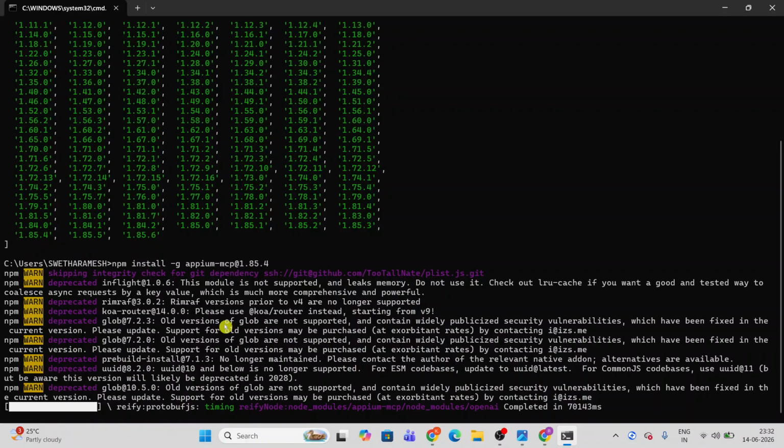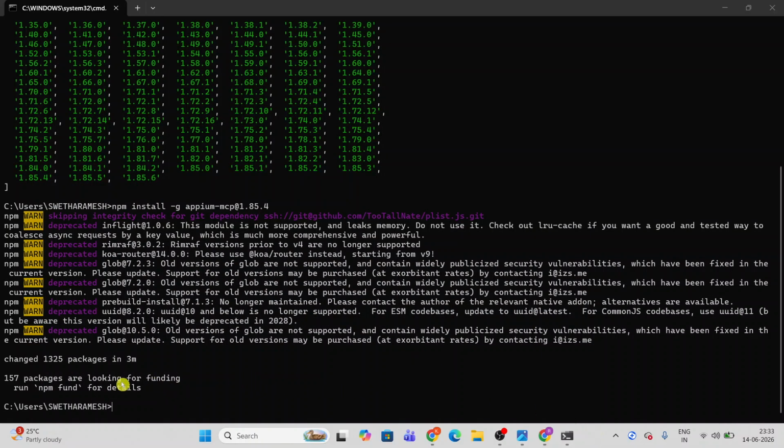Few more seconds. If you see the output here, changed 1325 packages in 3 minutes, which means it took more than 120 seconds and around 180 seconds, based on our network speed.